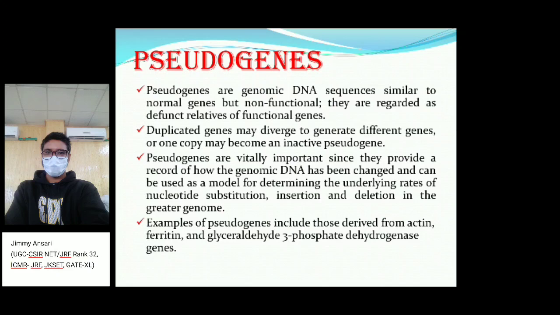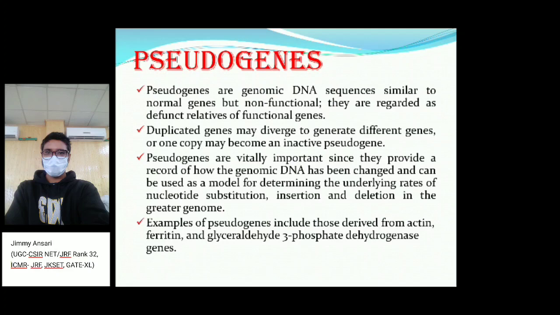We generally call them relatives of functional genes. So duplicated genes may diverge to generate different genes, or one copy may become an inactive pseudogene. Pseudogenes are very important since they provide a record of how the genome has evolved, how the genomic DNA sequences have changed over time.